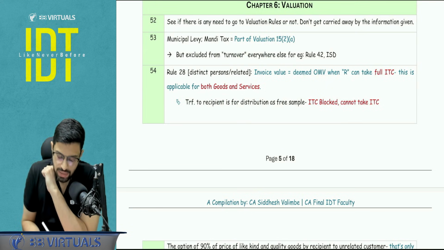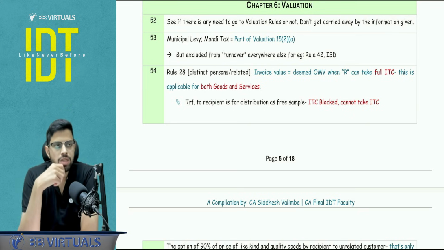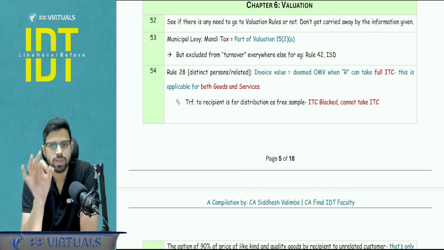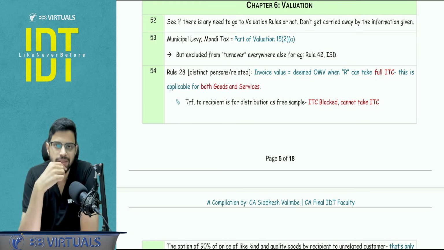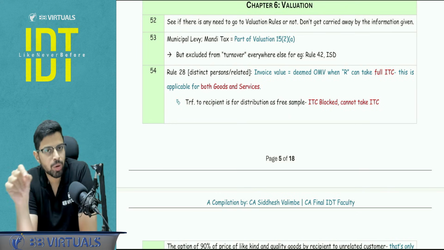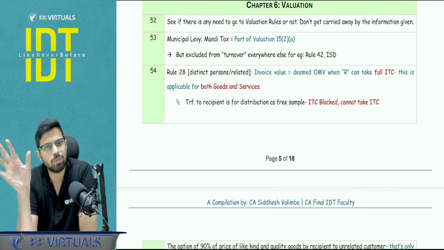valuation. See, if there is any need to go to the valuation rules, don't get carried away by the information. A lot of times they give a transaction which is maybe not a supply, or maybe which is complying with all the conditions of section 15 subsection 1, that is, supplier and recipient should not be related to each other and price is the sole consideration. But they put in the information of the valuation rules, and maybe in the haste of doing things, we quickly jump to the valuation rule.